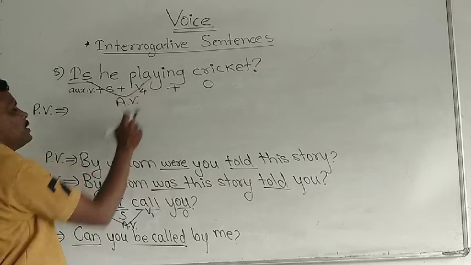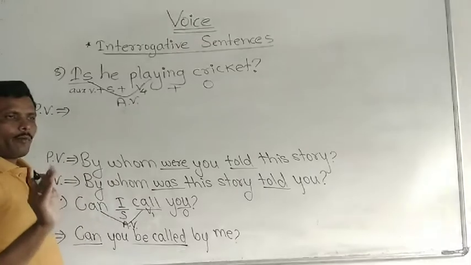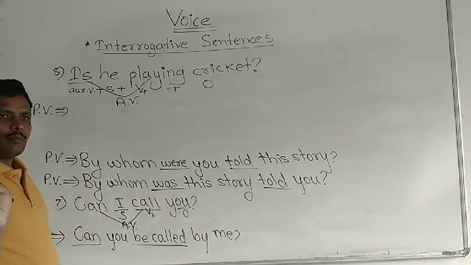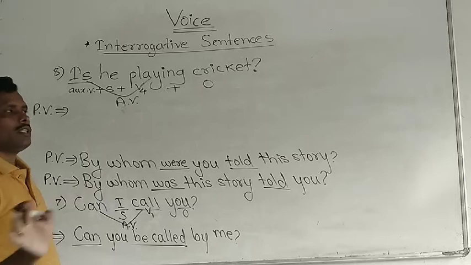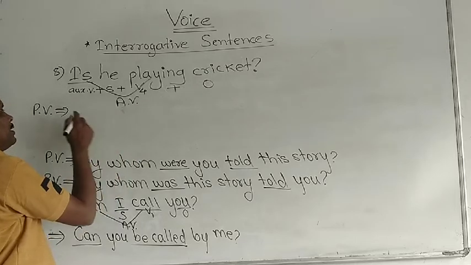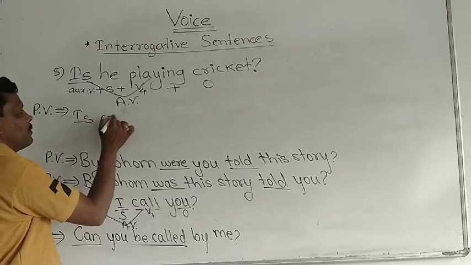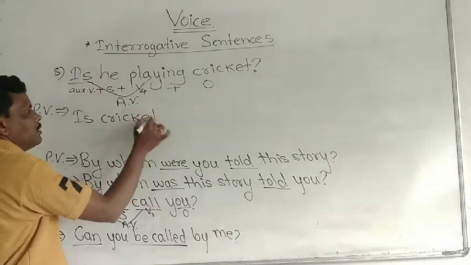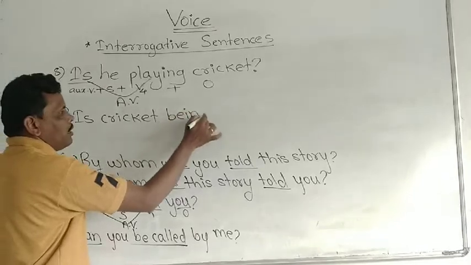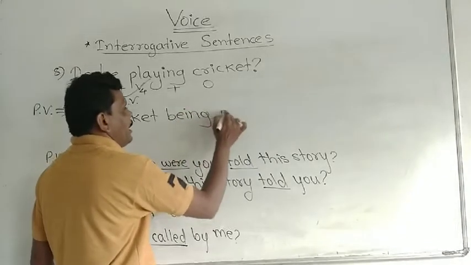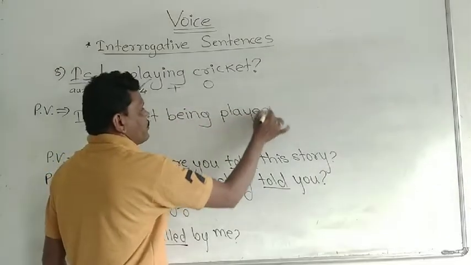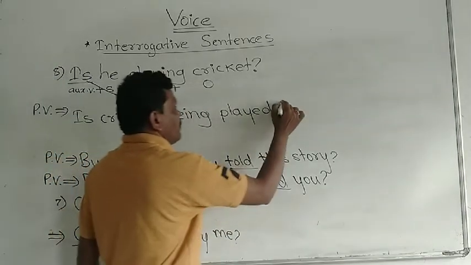So is plus V4, its passive form is am or is or are plus being plus V3. Cricket is there, so is, there is the beginning with is, then cricket, then being, then played, and then by him.